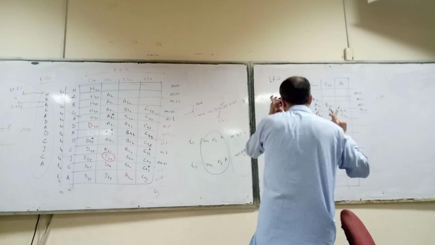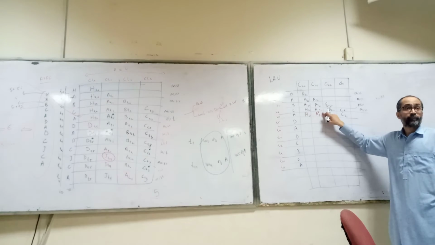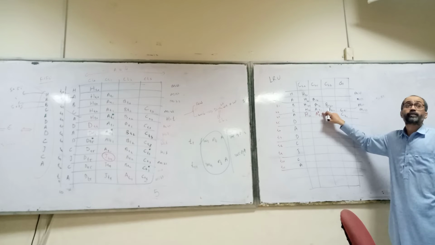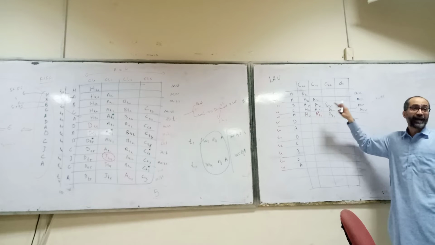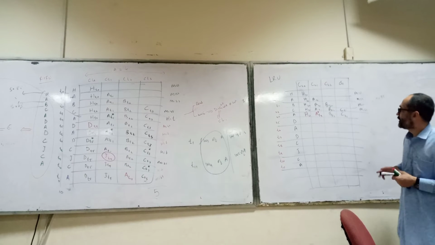So we should give it the highest priority, not the least priority for replacing. Highest priority, we should retain it. We should retain A because it is more likely that A will be accessed in the near future. Now, you access D.